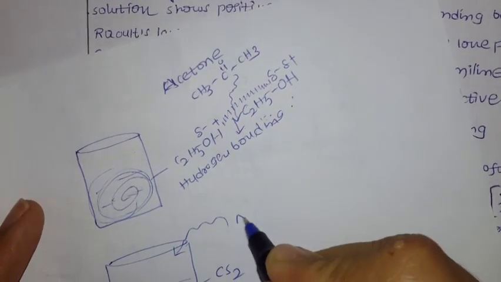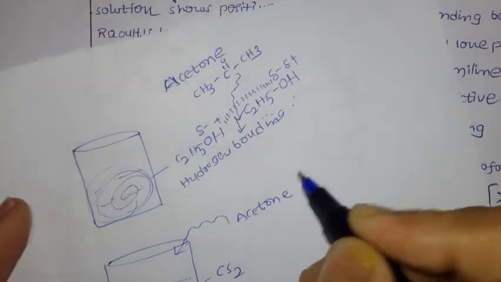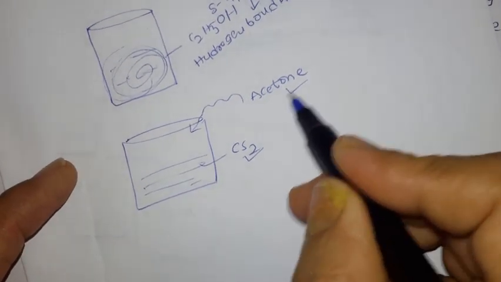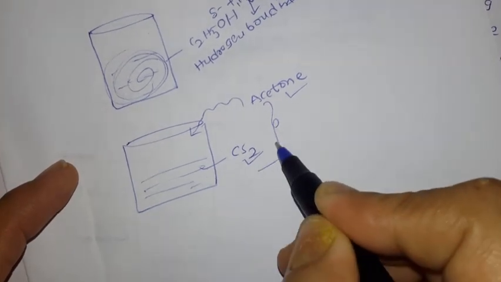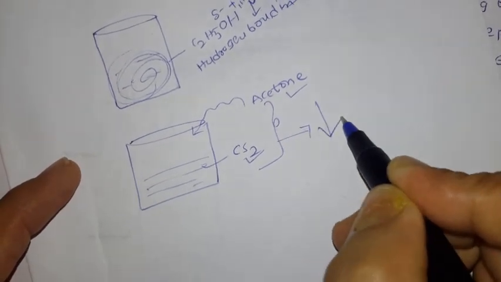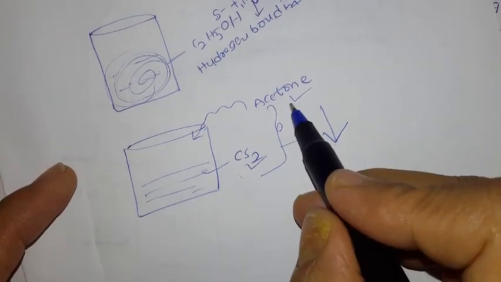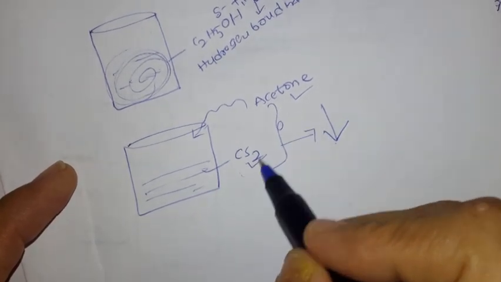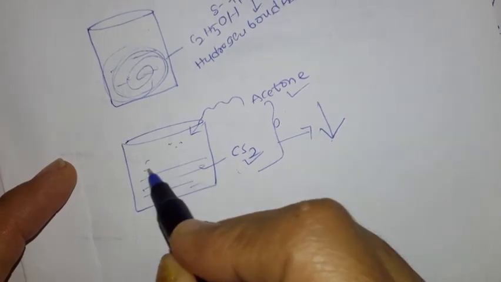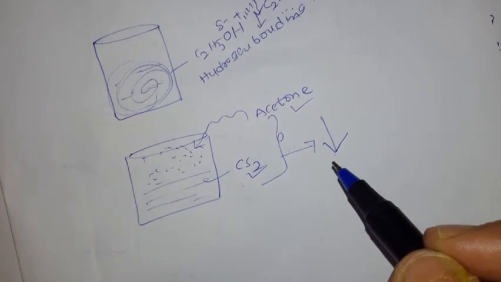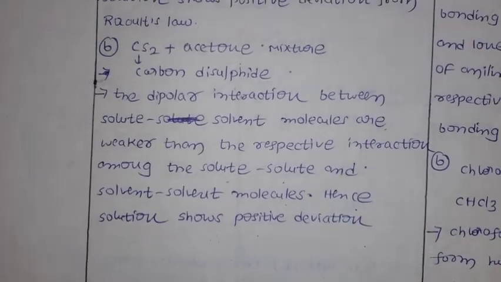Again you are going to add the acetone. So what happened here? Carbon disulfide itself has interactions, acetone itself has interactions, but when you add them together, the interactions decrease. Interactions decreasing means they are going to become free, carbon disulfide also, acetone also, with very little interaction. Because of that reason, they are going to escape easily. Once they escape easily, vapor pressure is going to increase. These reasons you have to remember as such.